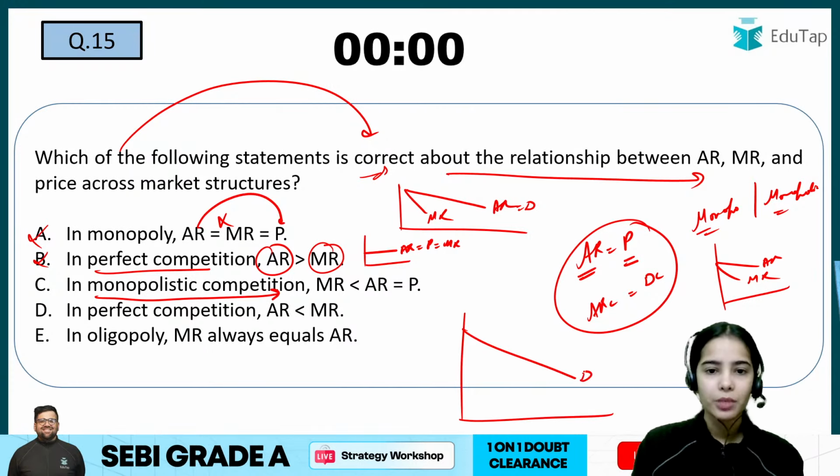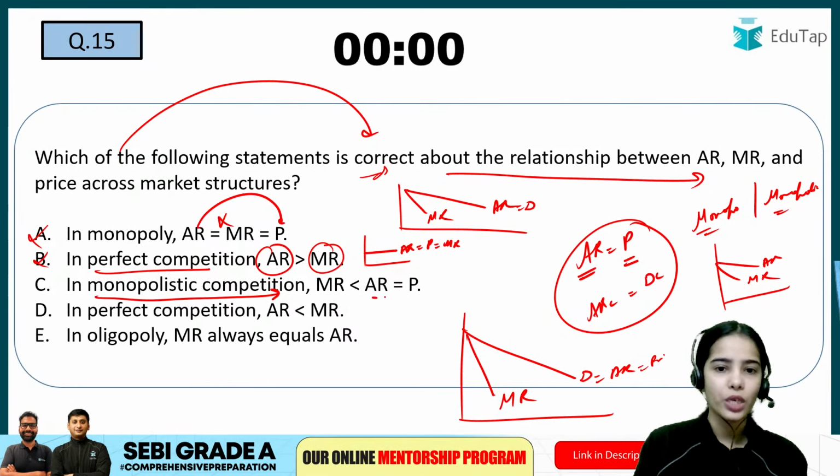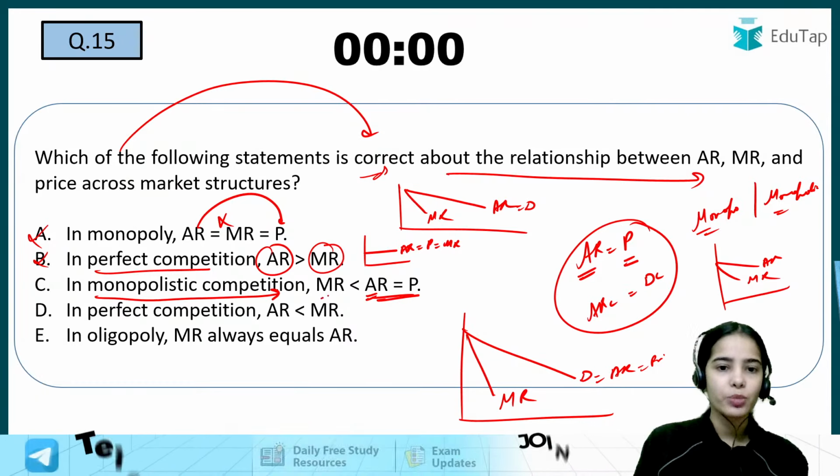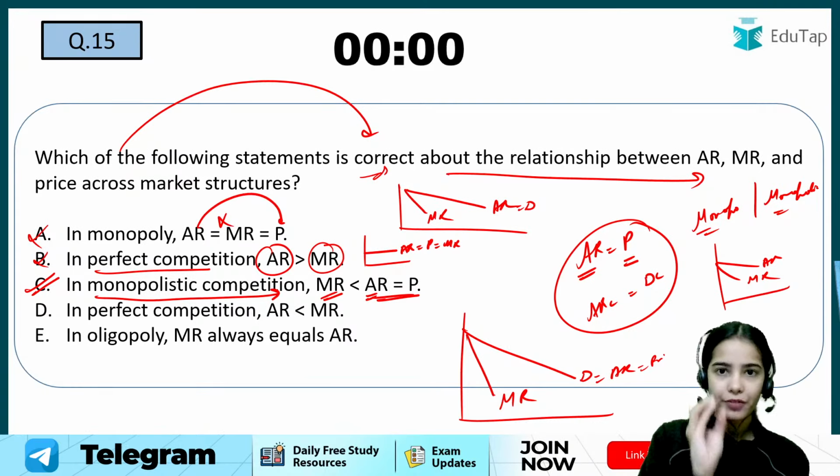In monopolistic competition, the demand curve is equal to the average revenue curve. Below that is the marginal revenue curve. Average revenue is also the price. Average revenue is equal to price, and average revenue is more than marginal revenue. This seems correct, right? Option C seems correct because average revenue is equal to price.